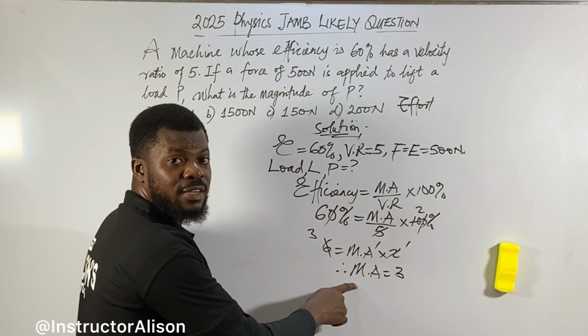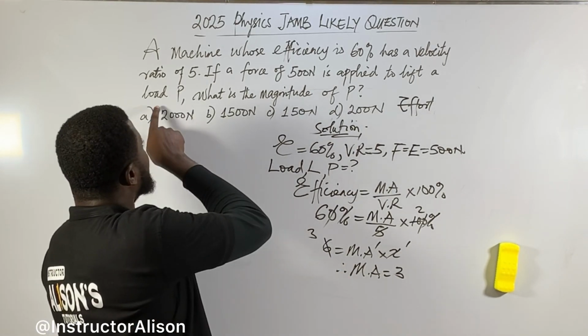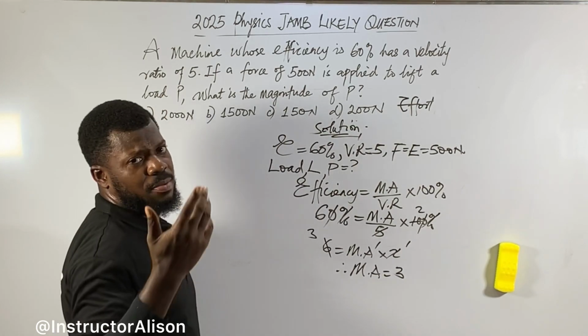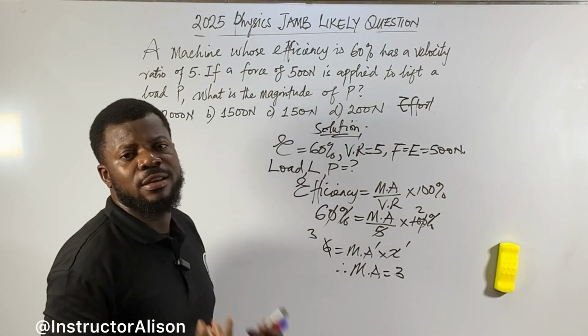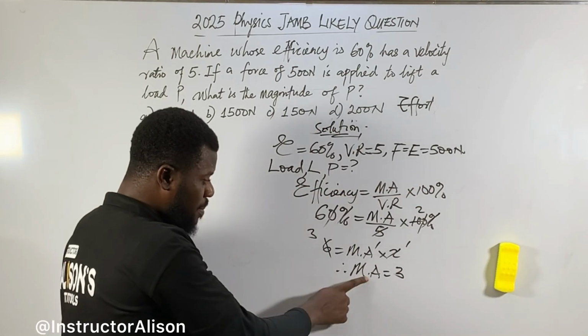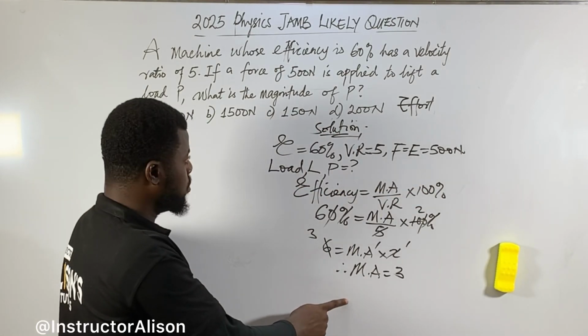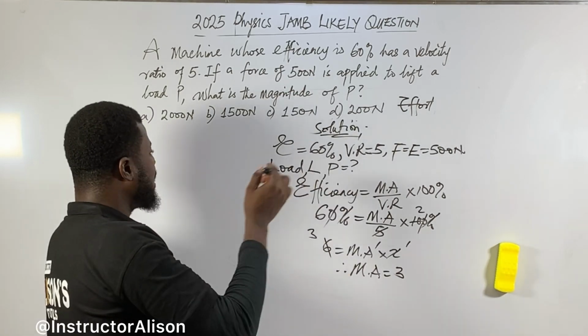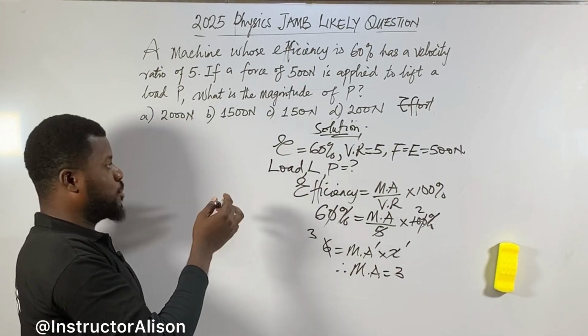Remember, it is not mechanical advantage they are asking you to find. What they are asking you to find is the load. They say the symbol is P, no problem. Because how can one find the load now? The formula is not finished yet. The mechanical advantage has one formula, even though efficiency also has its own formula. Mechanical advantage.